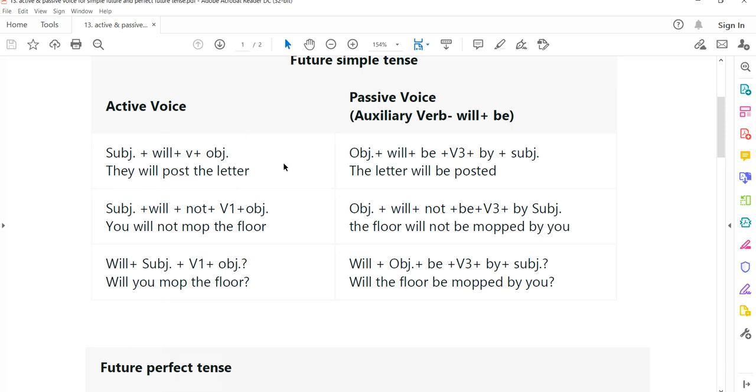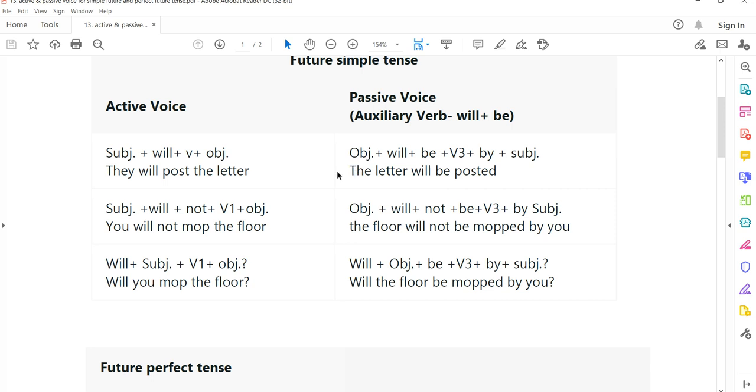If we want to change this active sentence into a passive sentence, we have a rule. The object should come at the beginning. نخلي المفعول به في بداية الجملة. Okay, I try to speak in Arabic and English.